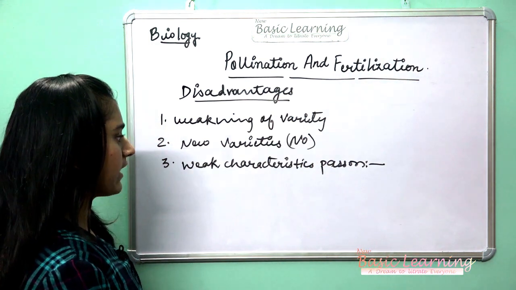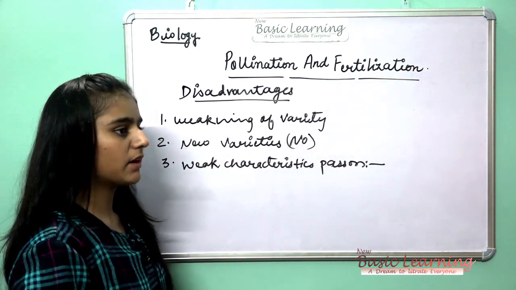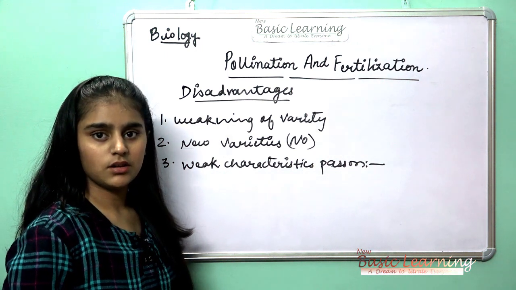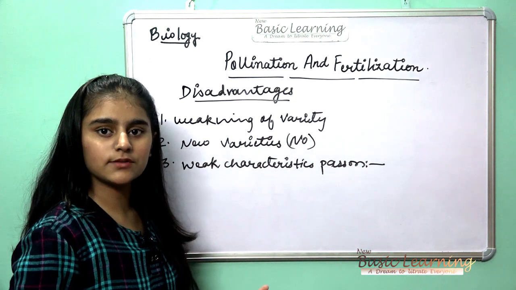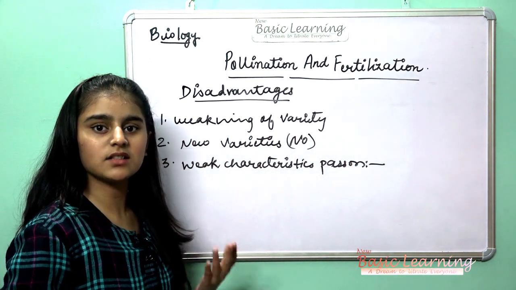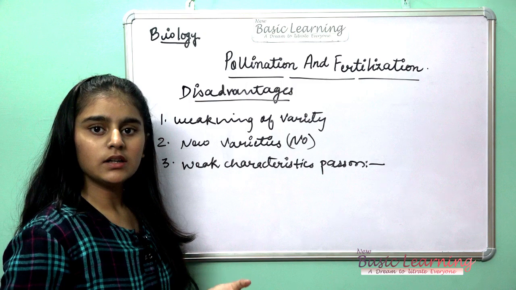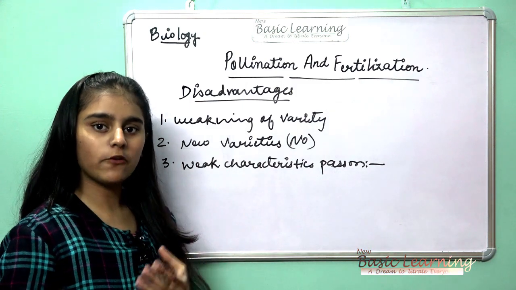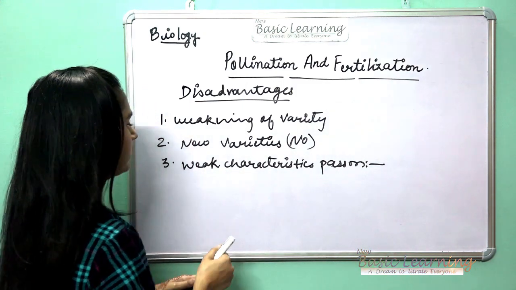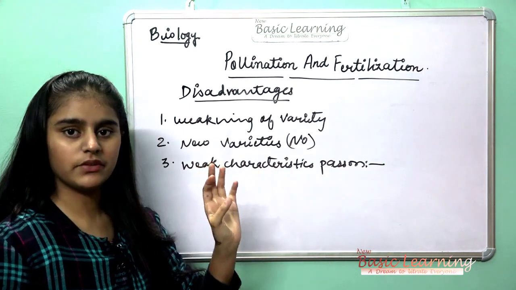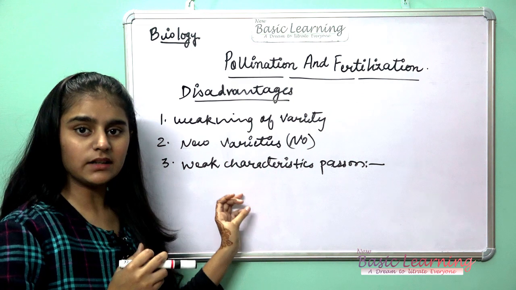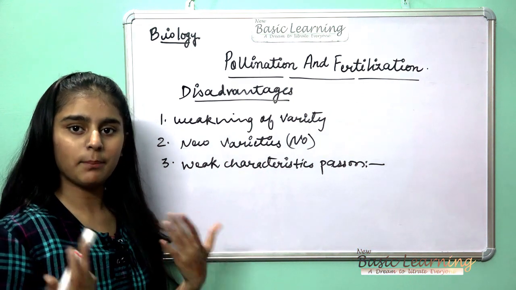You can take an example: suppose a person has diabetes, so his offspring will also have diabetes. The characteristic of a parent will pass to the offspring. So the third one is that weak characteristics of the parent will pass on to the offspring.